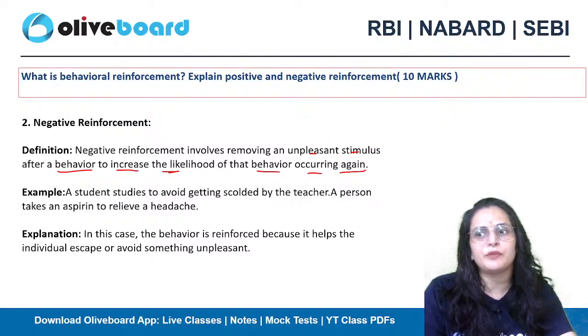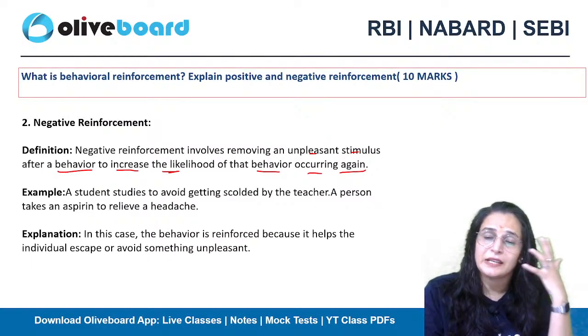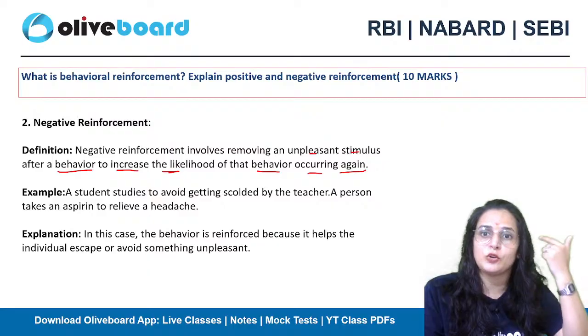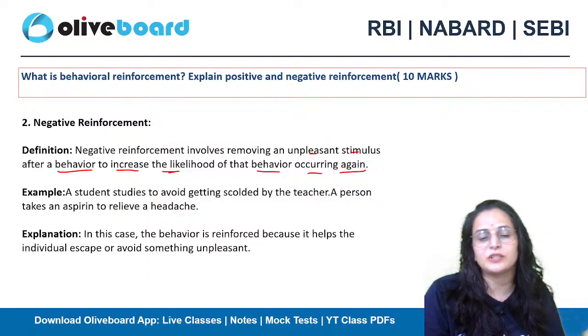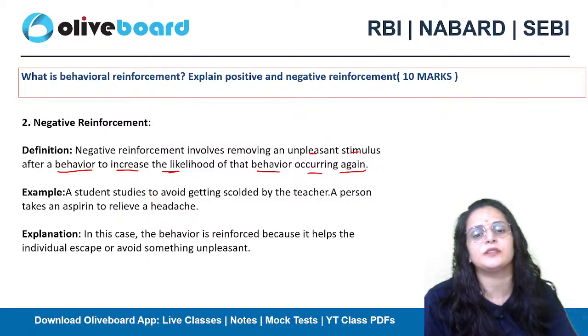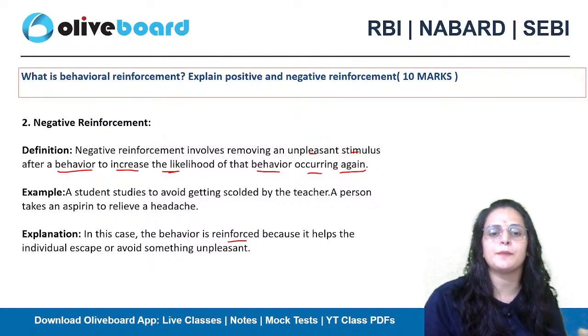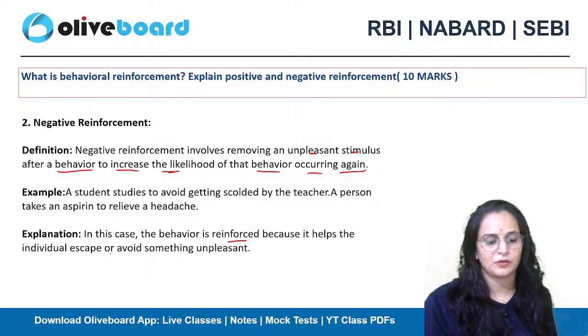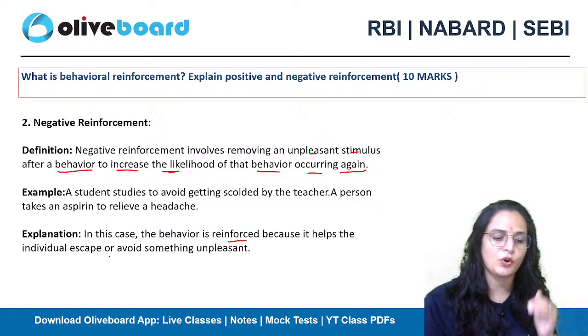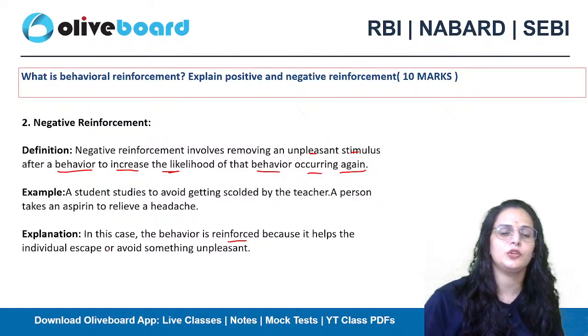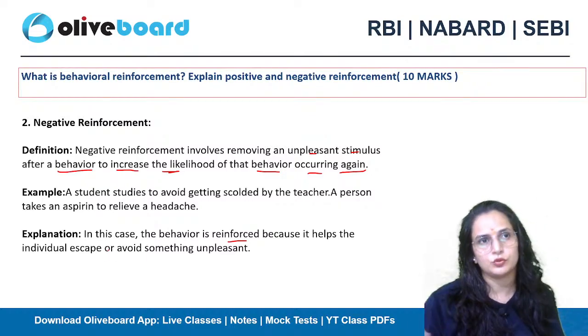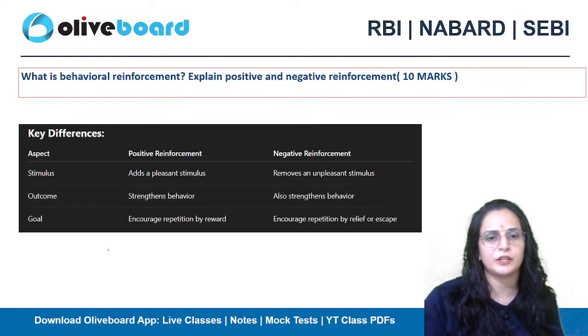Similarly, we take aspirin or analgesics or painkillers because we are having a headache. So to remove the pain in our head, we take the medicines. This is negative reinforcement. In this case, the behavior is reinforced because it helps the individual escape or avoid something unpleasant. If there's something unpleasant going on and you want to avoid it, that's why you are doing some work. So this is negative reinforcement.